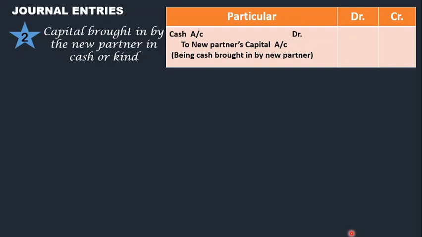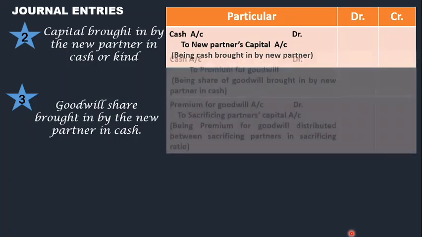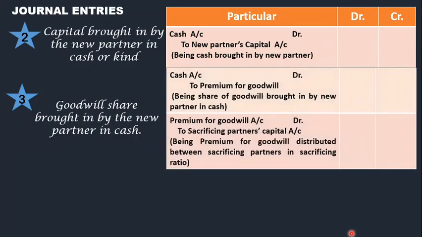And now if the partner is also bringing his share of goodwill, as I told, this is termed as premium for goodwill. So the journal entry passed for this goodwill share which he is bringing is cash account debit, again the cash is brought in, and premium for goodwill, that is his share of goodwill. And this premium for goodwill by default is distributed to the sacrificing partners in their sacrificing ratio.